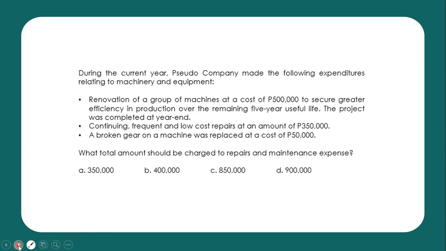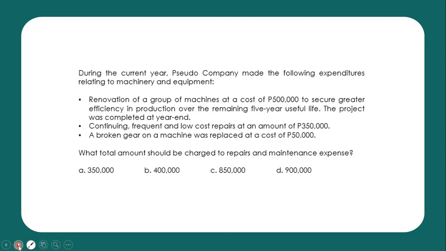So now let's proceed with the sample problems on the machinery and of course the subsequent costs. Now, here's the problem. During the current year, Sodo Company made the following expenditures relating to machinery and equipment.